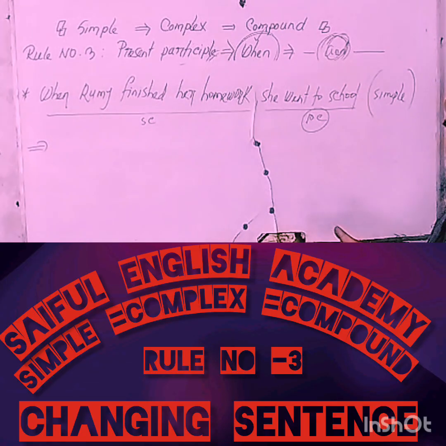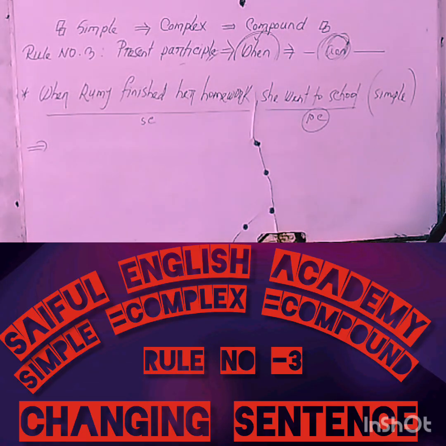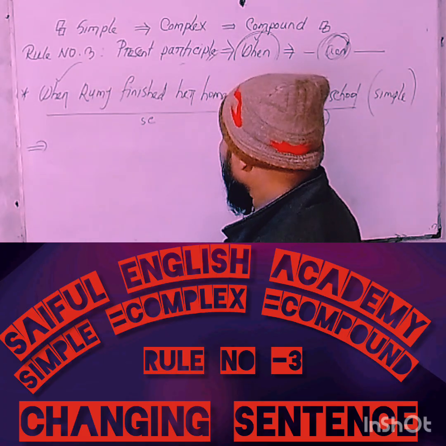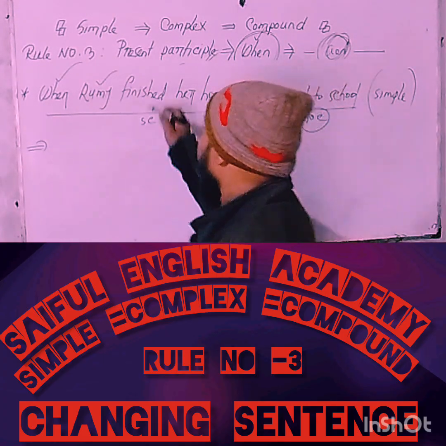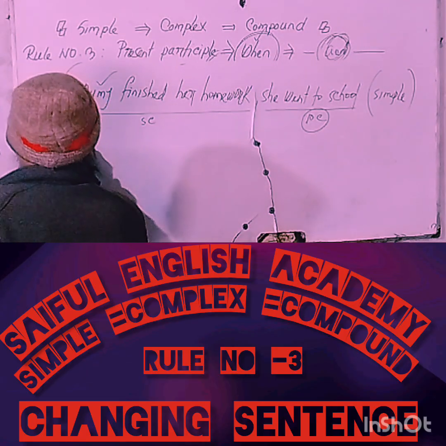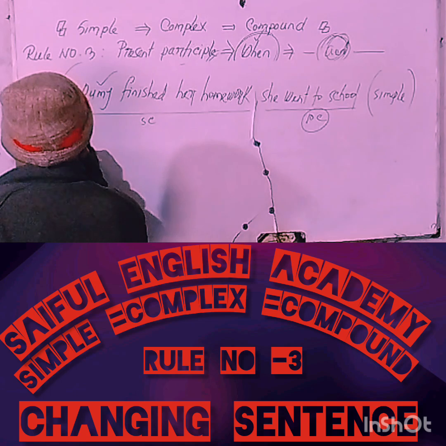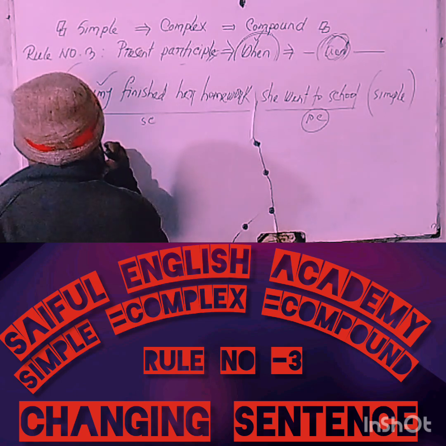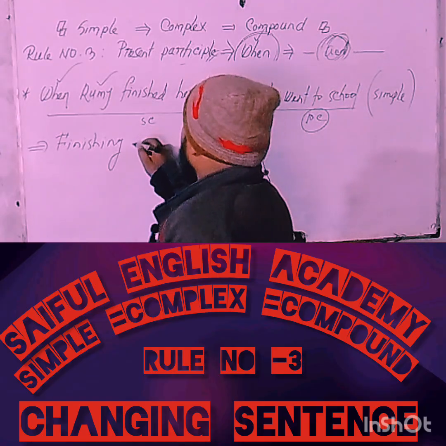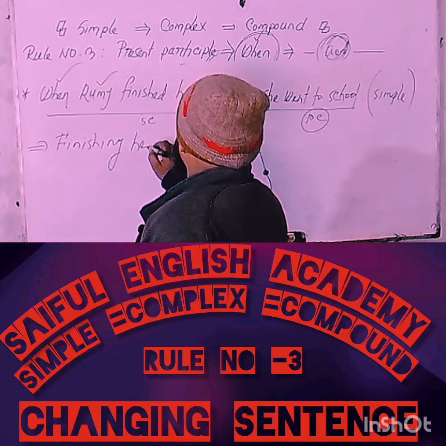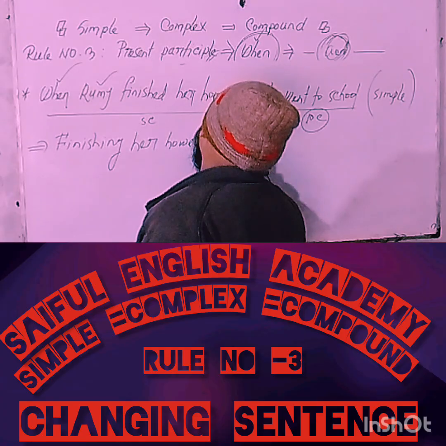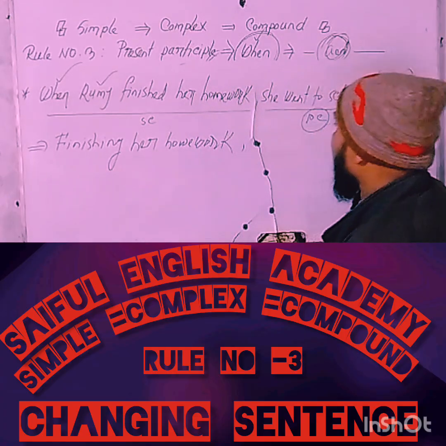So, my dear learners, what is the main condition of a phrase? We know that the main precondition of a phrase is that the subject must be omitted, and you'll have to use the present participle of the verb. Here the verb is "finish", that means "finishing", and the extension of this subordinate clause is "her homework".